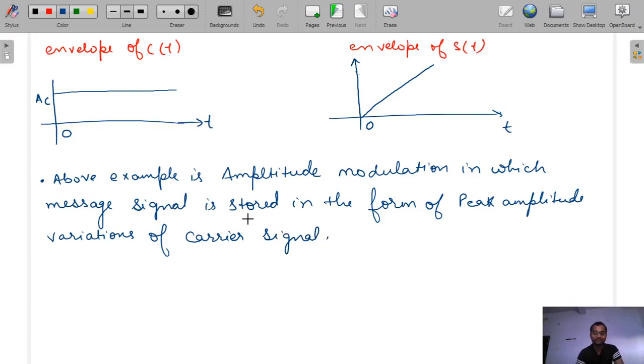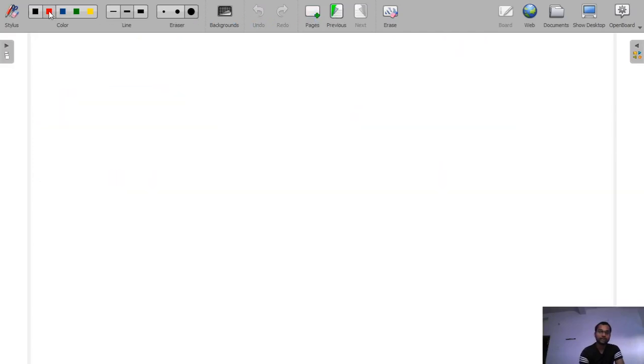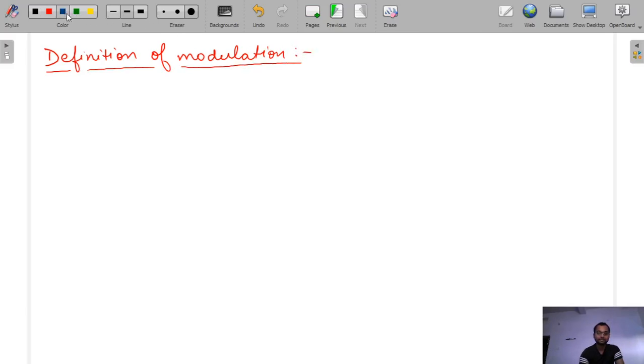So from this we will get the definition of modulation, that is very important. From the above example we got our definition of modulation. It cannot be amplitude only, sometimes it may be phase or frequency also.